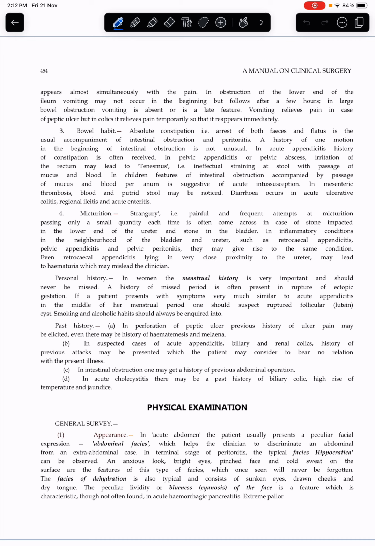In acute appendicitis, the history of constipation is often received. In pelvic appendicitis or pelvic abscess, irritation of the rectum may lead to tenesmus,